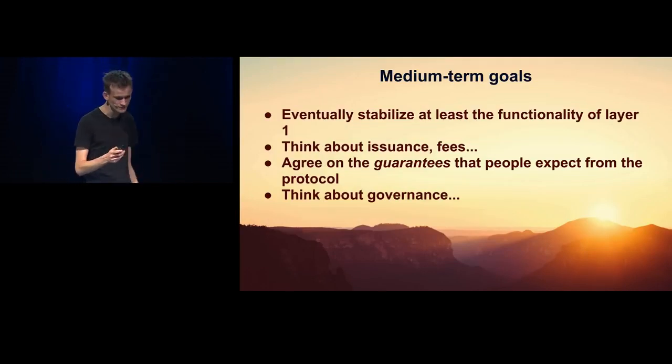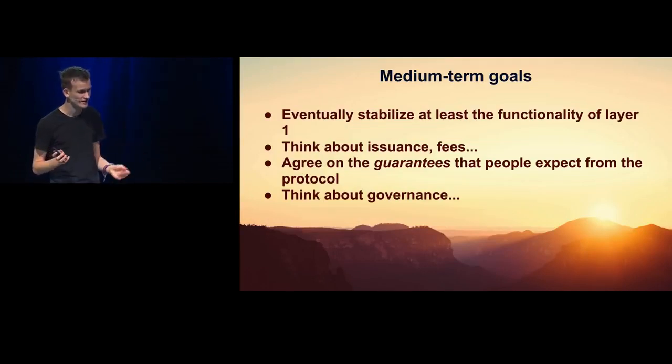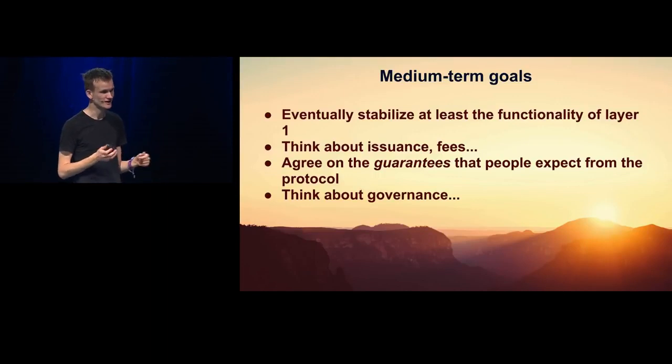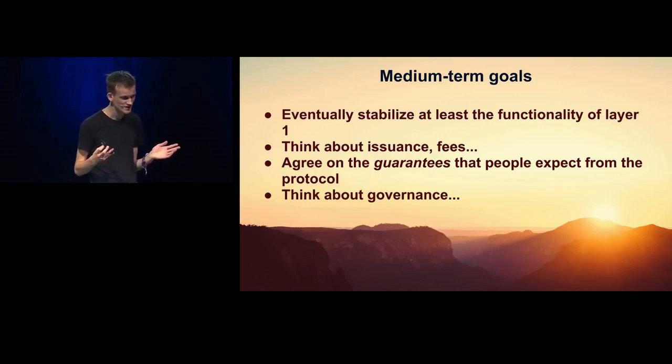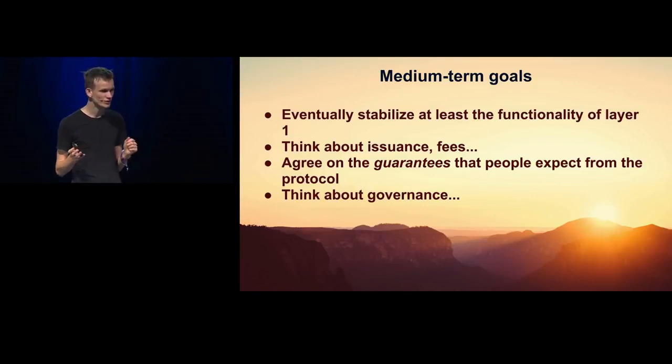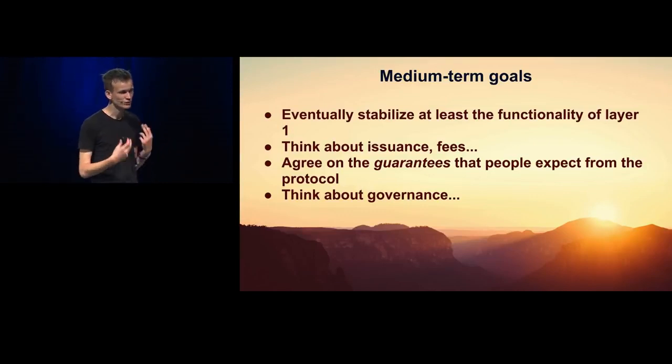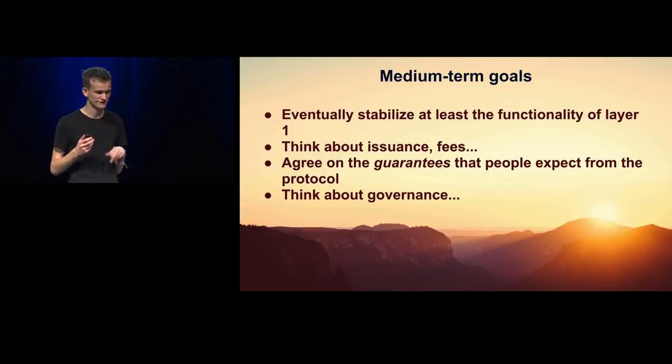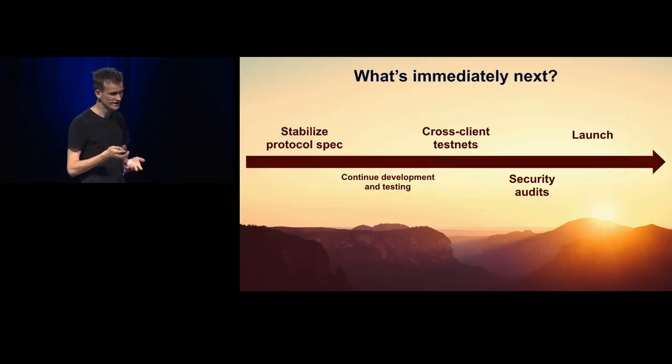8 seconds even lower. Medium-term goals: eventually stabilize at least the functionality of layer 1, think about issuance, think about fees, agree more and more over time on what specific guarantees people expect from the protocol, and things that people expect as features for the protocol to have for a long time. Think about governance.